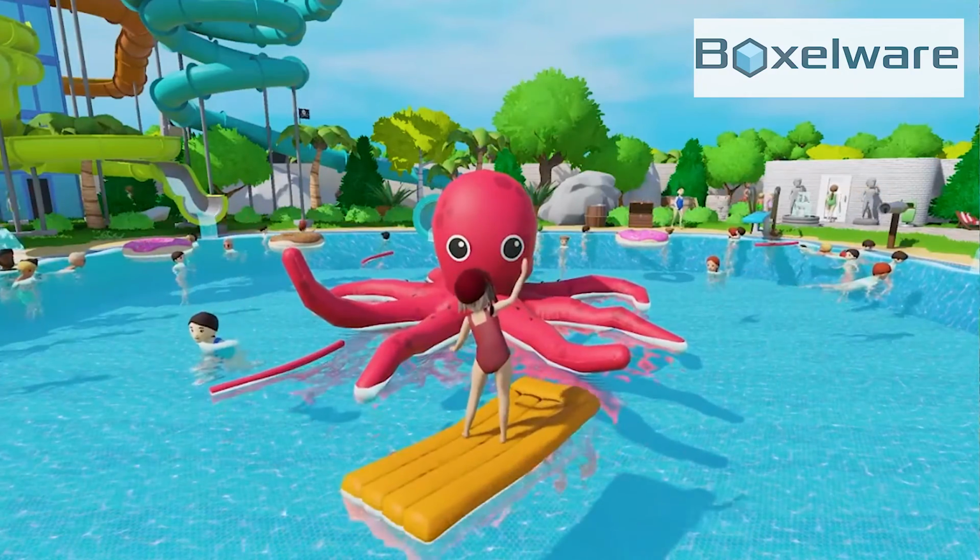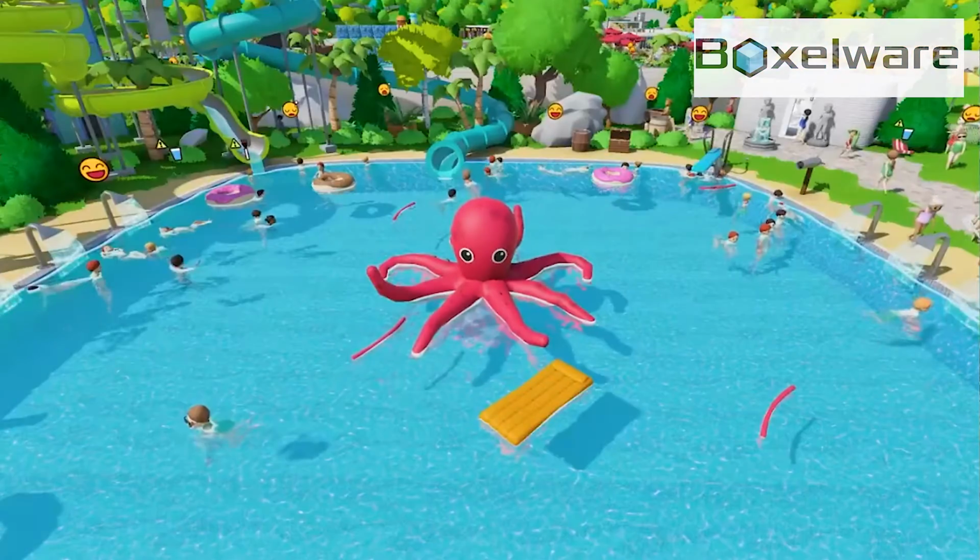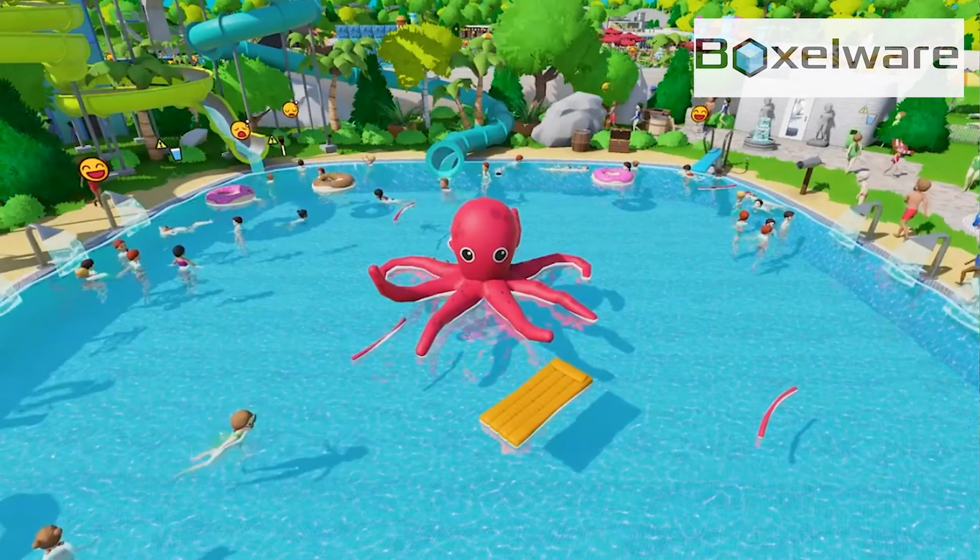Graphics look great. It looks like you can do a lot of custom things with your water park, and there's also going to be a Twitch integration built into Aquapark Tycoon so you can connect it to your Twitch stream. Twitch chat can influence your game through your Twitch stream. They're working on this integration and building it out. It's going to be really cool, and I hope they do something with YouTube because I'm a YouTube streamer. Some YouTube commands would also be really cool, but overall, I think this game's going to be really fun. I cannot wait to play it.